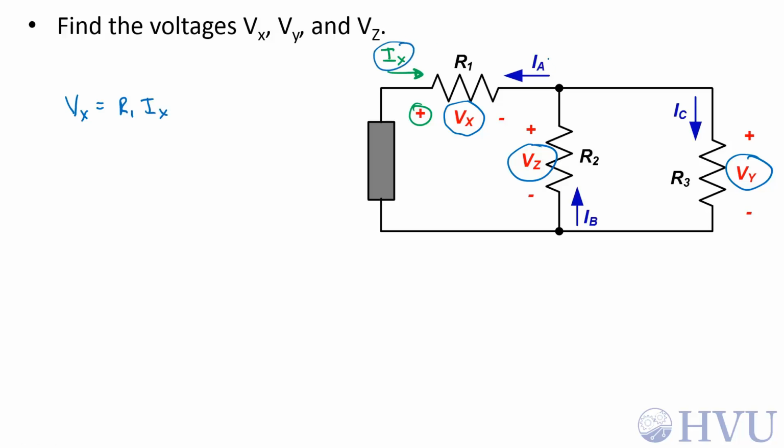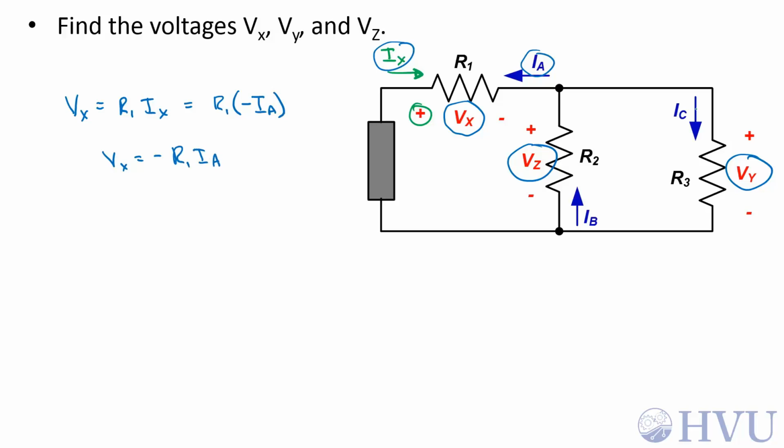I sub x and I sub A are in the opposite direction. That means that they differ by a sign, so I sub x is equal to the negative of I sub A. So v sub x is equal to R1 times minus I sub A, or v sub x is equal to the negative of R1 I sub A.